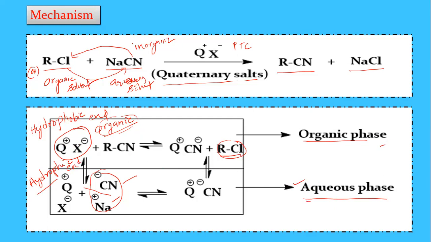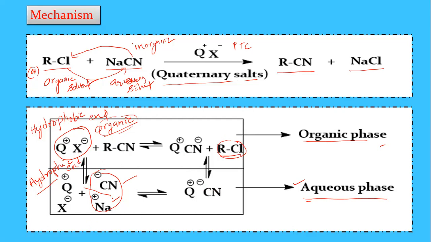That's why it easily transfers from one phase to another. So it is multifunctional, transferring from organic to aqueous or aqueous to organic.